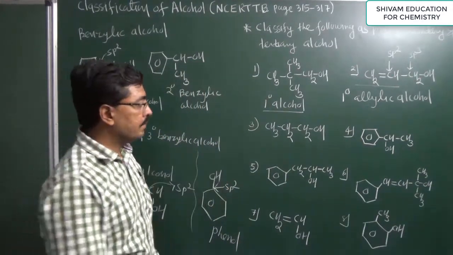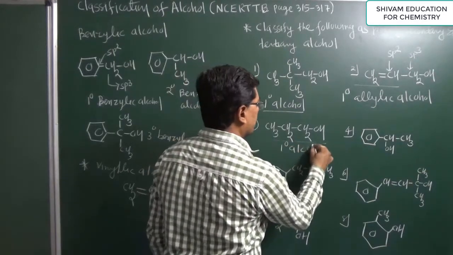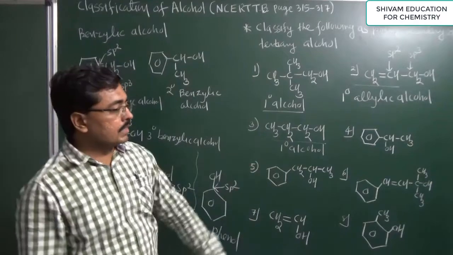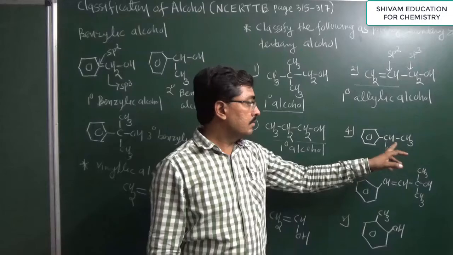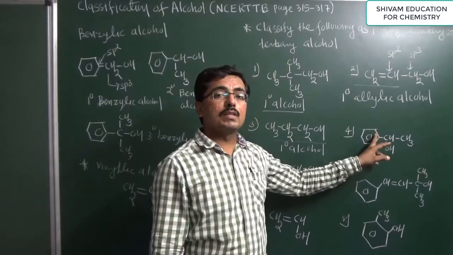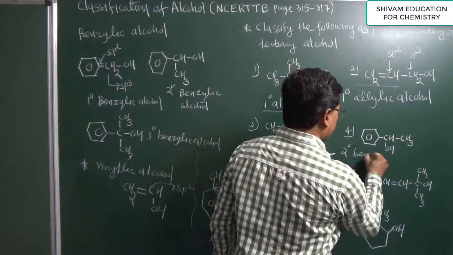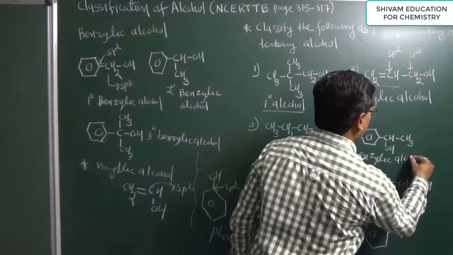Now it is very simple. The hydroxyl group is attached with one carbon, so it is also a primary alcohol. Now here you can observe that the hydroxyl group is attached with a carbon, so it is a secondary alcohol, but this carbon is also directly attached with a benzene ring. So we can write it is a 2 degree benzylic alcohol.